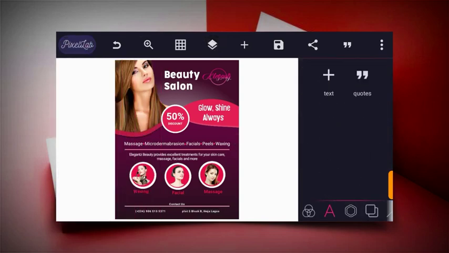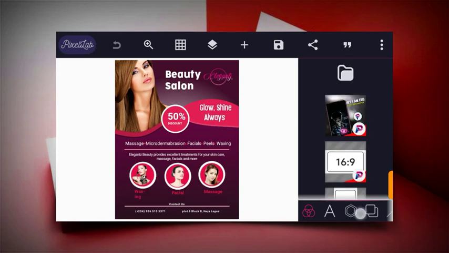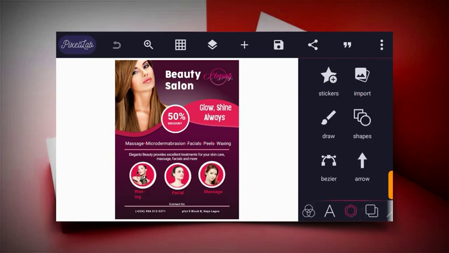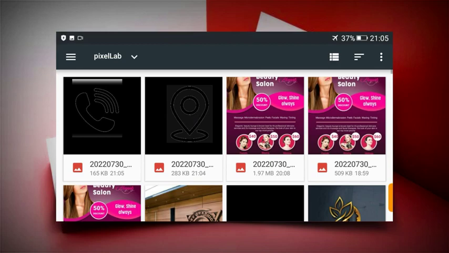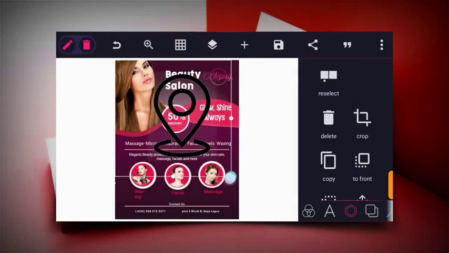So after this now, we just have to put our social media icons, the phone and the location icons. And then guys, to do that, just click on this icon and then click on import, and import your location icon.